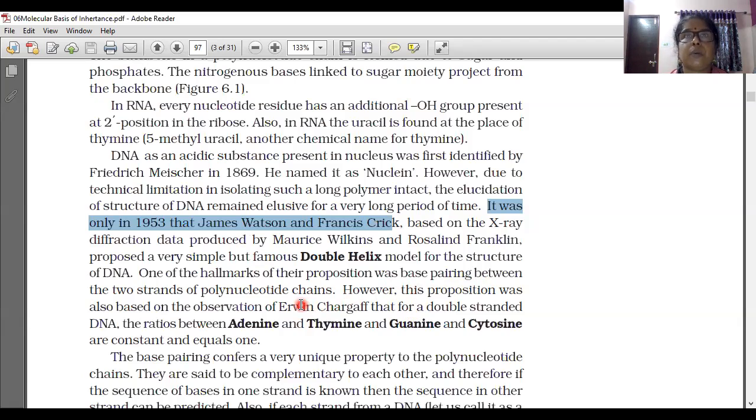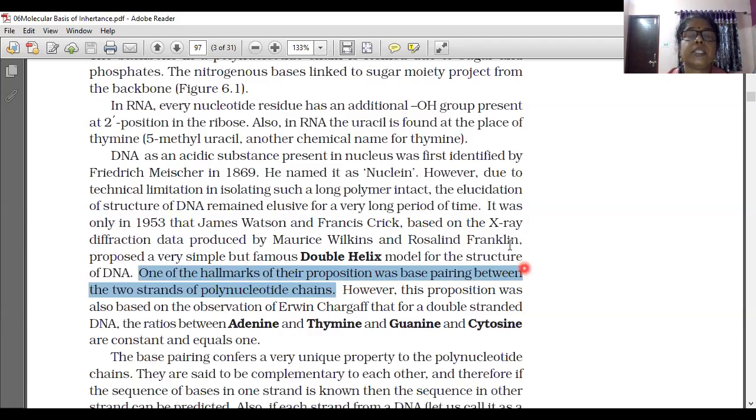One of the hallmarks of their proposition was base pairing between the two strands of the polynucleotide chain. We already learned that sugar and phosphate make the backbone or framework of DNA. In between, the base pairs are arranged in such a way that the uniqueness lies in the base pairing.